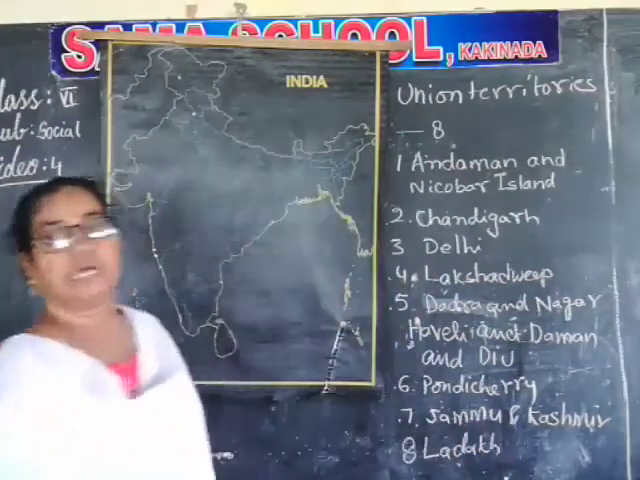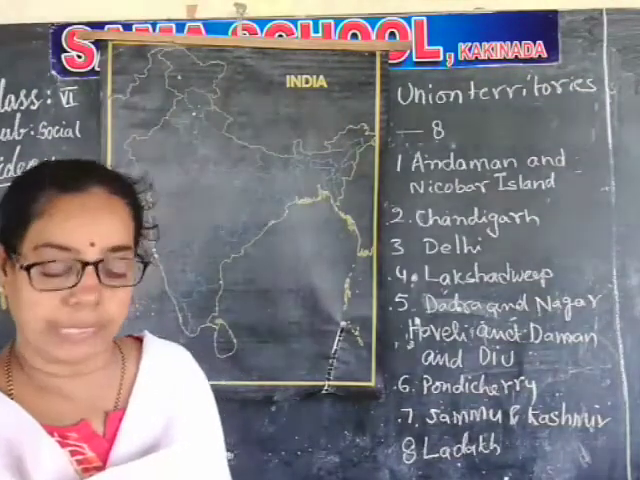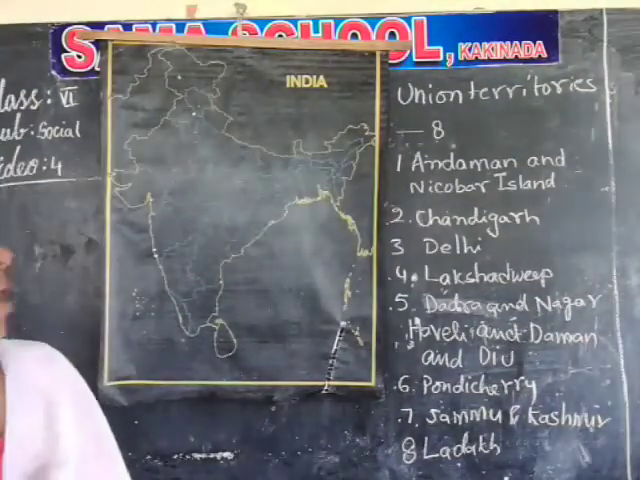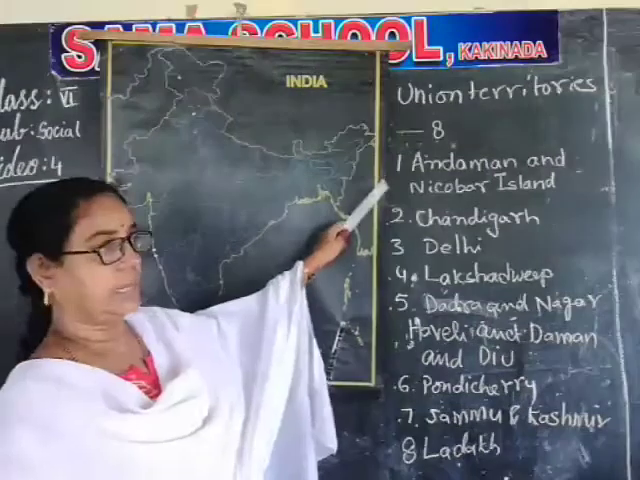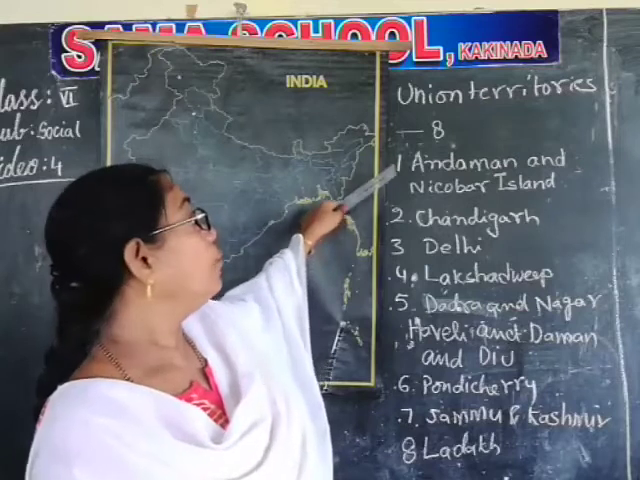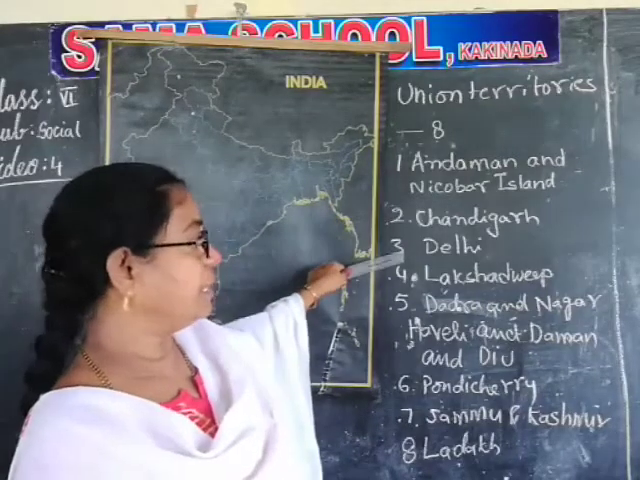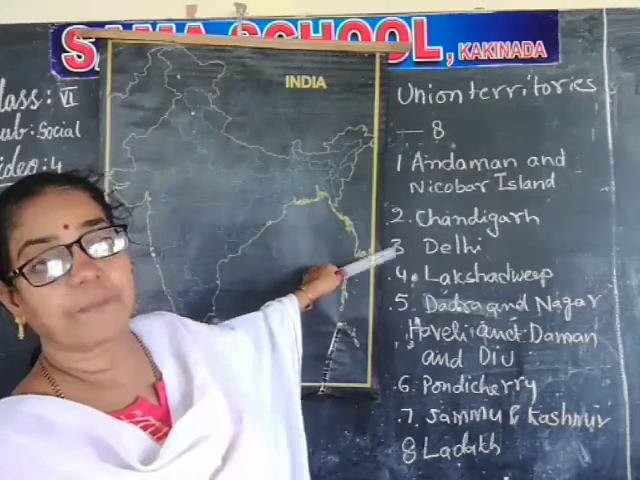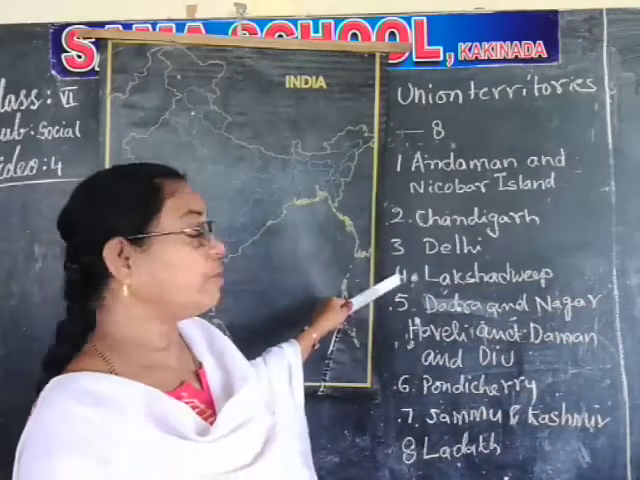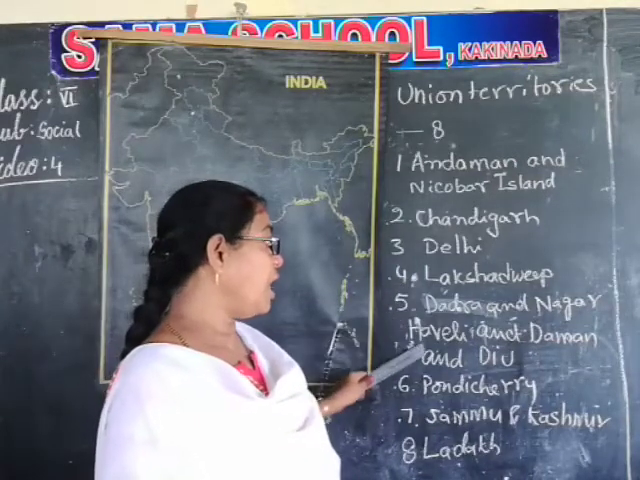So, these are the union territories. How many union territories are there? 8. They are Andaman and Nicobar Islands, whose capital is Port Blair. Chandigarh's capital is Chandigarh. Delhi's capital is Delhi only. Lakshadweep Islands capital is Kavaratti. Then Dadra and Nagar Haveli and Daman and Diu.